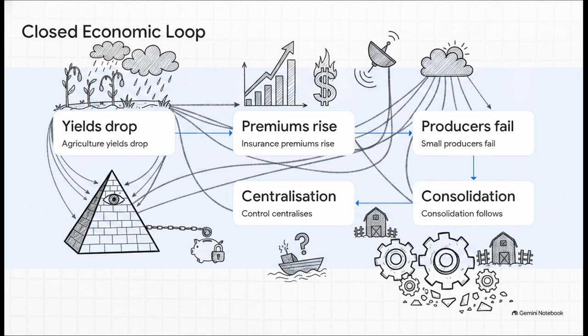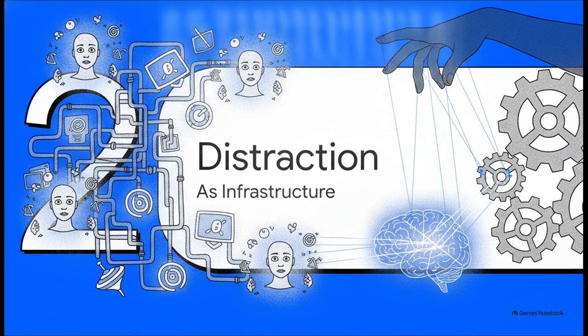Kael tries to argue this is just standard market behavior. But Elara hits the nail on the head. It's not standard when the exact same hidden interests sit at every single junction, from the insurance, to the finance, to the predictive climate modeling. The whole game is rigged from the start to centralize power. Section 2. Distraction as infrastructure.